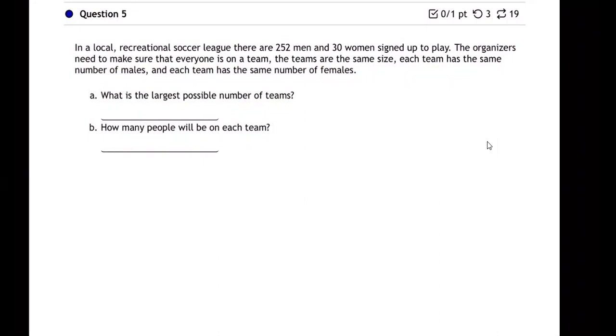This is kind of an interesting sort of question. How do we actually answer this question? Well, let's just try guessing at first. A lot of times guessing is a good strategy just to get you thinking. So what if we just make two teams? I mean, that'd be kind of crazy, I know. Well, let's just start.